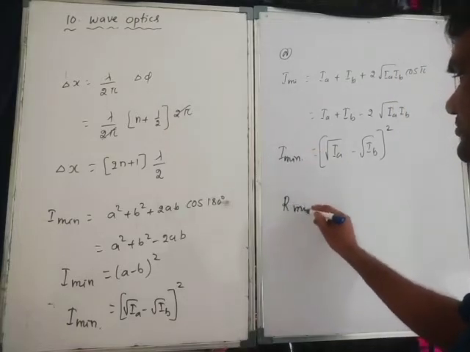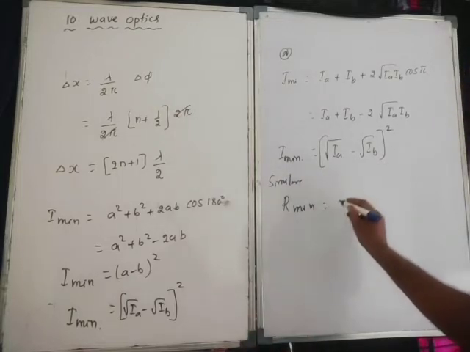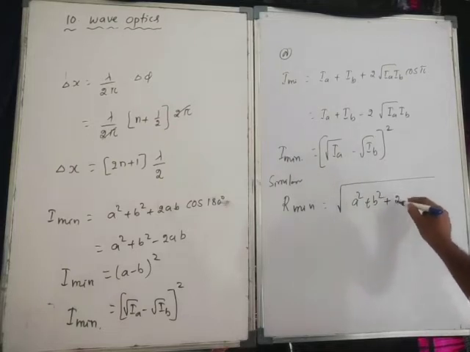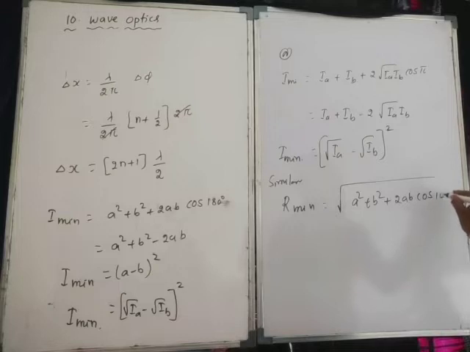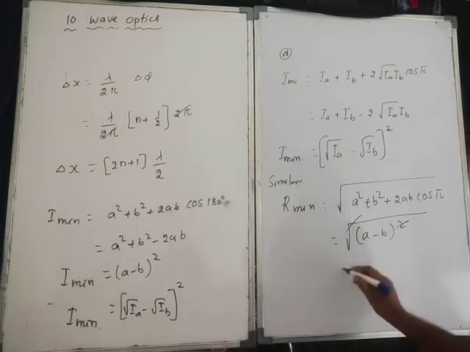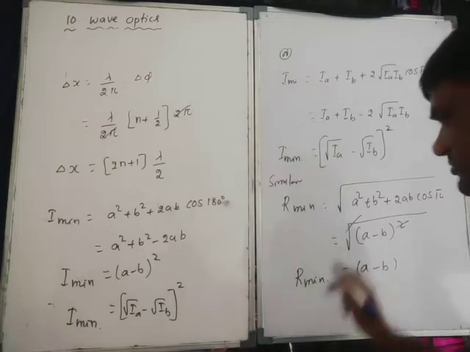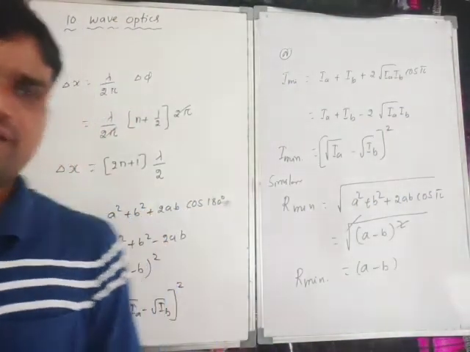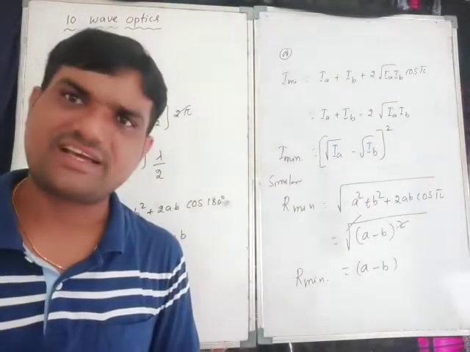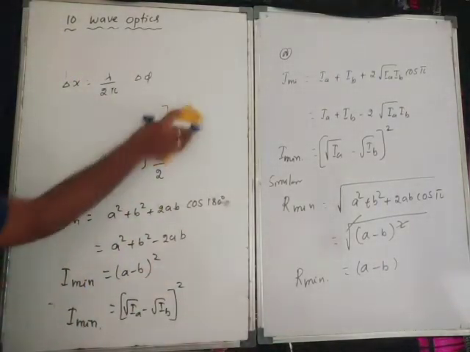Similarly, R minimum. What is R minimum? Root over a square plus b square plus 2ab cos phi. Cos phi means a minus b whole square, so the root gets cancelled. Therefore, a minus b. So this is the R minimum. Are you clear, everybody? So R minimum is finished. This is a very important question, in constructive as well as destructive interference. Right.